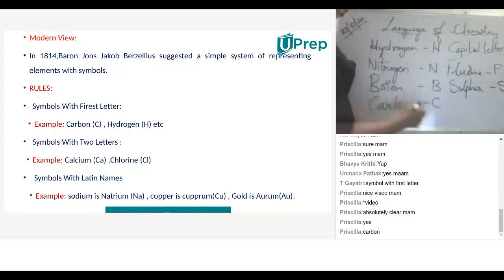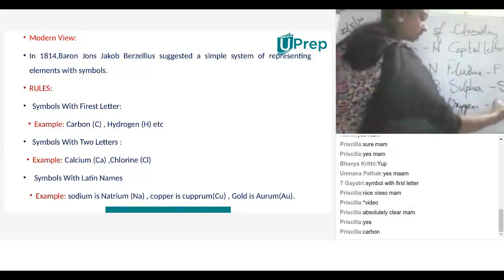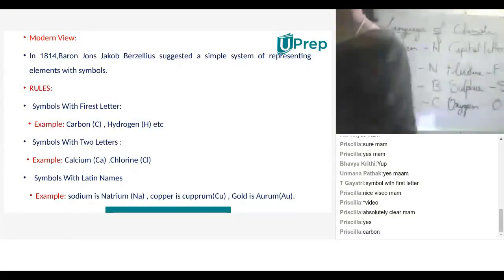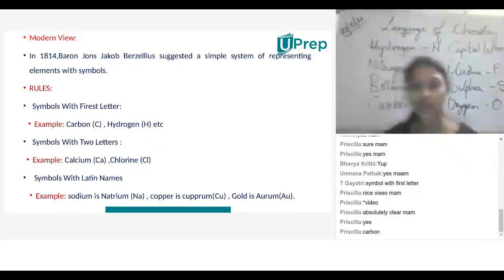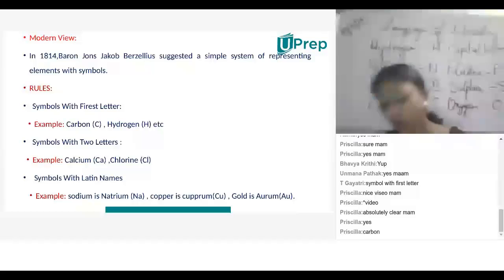Sulfur. Oxygen. And then oxygen, like that. So these are the elements he considered. He has taken his idea based on the first letter. So he has given importance to that particular element with the first letter. He has given exactly the first letter of the particular element as its symbol. Okay, it's very easy to remember also.